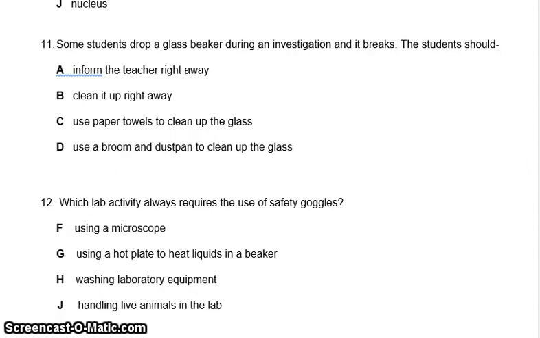Question 11. Some students drop a glass beaker during an investigation and it breaks. The student should tell the teacher right away, clean it up right away, use paper towels to clean up the glass, use a broom and dustpan to clean up the glass.